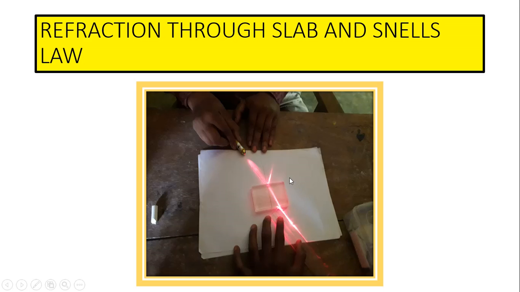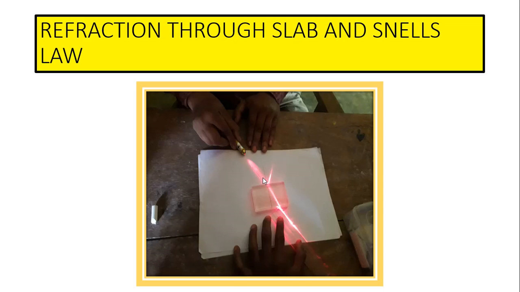And also we can verify Snell's law. Snell's law states that you find the sine of the angle of incidence. For example, if it is 30, find sin 30. And if this is 20, find sin 20. This is sin of the angle of incidence and sin of the angle of refraction. That is constant.